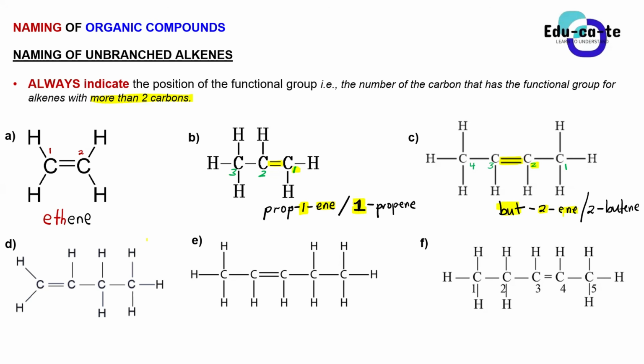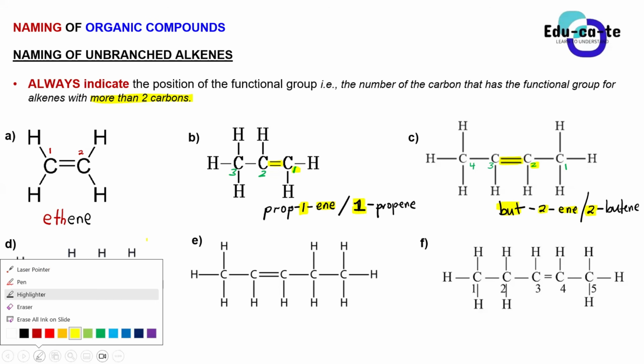Or if you don't want to write the position within the name, you can take it out, write the 2 first, then write a normal butene. The examiner, or a chemist, already knows that this 2 tells us the double bond of this alkene is found on carbon number 2. Is it hard, guys? No. Let's go to compound D.